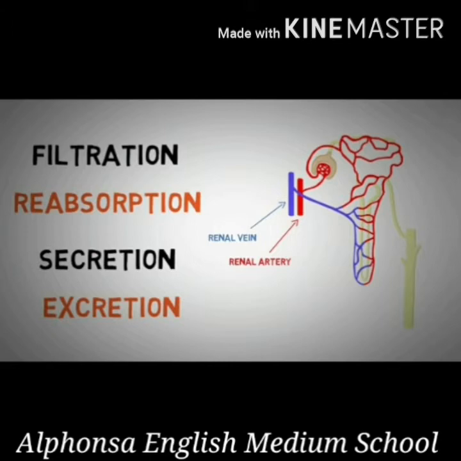The remaining fluid after reabsorption is called urine. Urine empties into the collecting duct. There are many collecting ducts in the kidney. These collecting ducts open into the ureters. Through the ureter, urine passes to the urinary bladder and it is excreted out through the urethra.